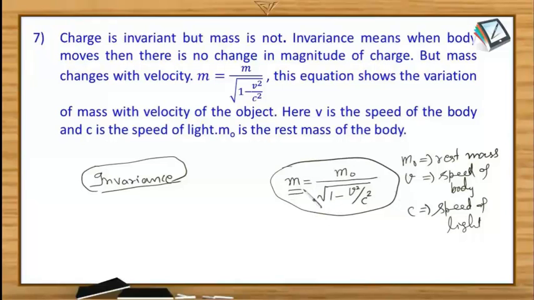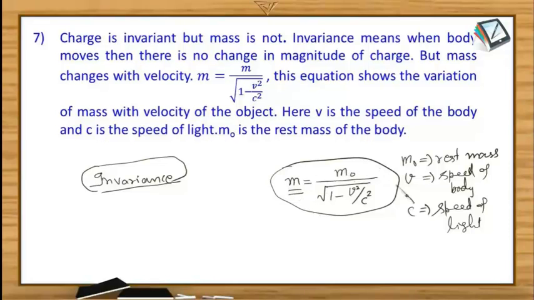But the fact is that when objects start moving, their mass changes, and this equation was given by the great scientist Einstein. And just see, when the speed of the body becomes comparable to the speed of light, suppose it becomes 1/10 of the speed of light, in that case the variation of the mass will be significant.